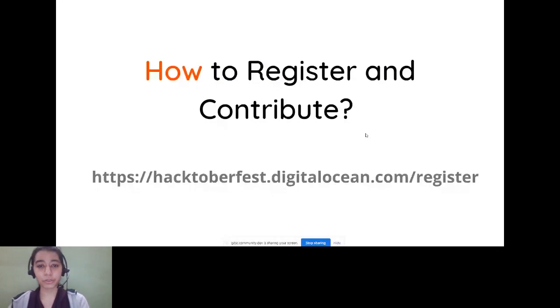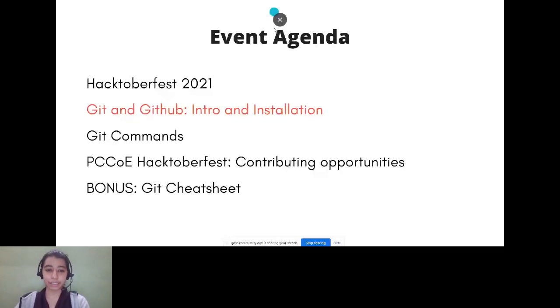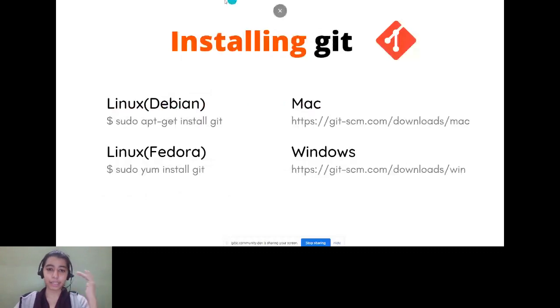So moving on to the next part, that is Git and GitHub intro and installation. First, let me tell you how you can install Git. You will need Git if you want to participate, because Git is the version control system that is used for open source. So head over to the link. The link will be given in the chat box if you are on Mac or Windows.